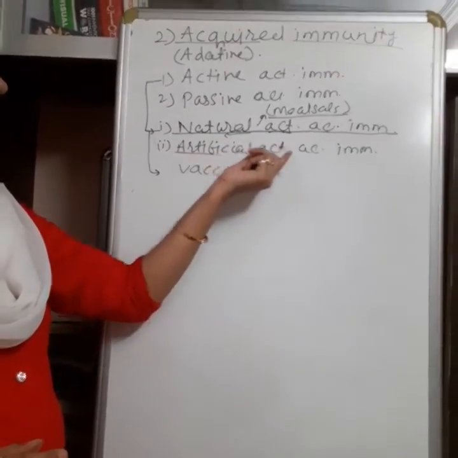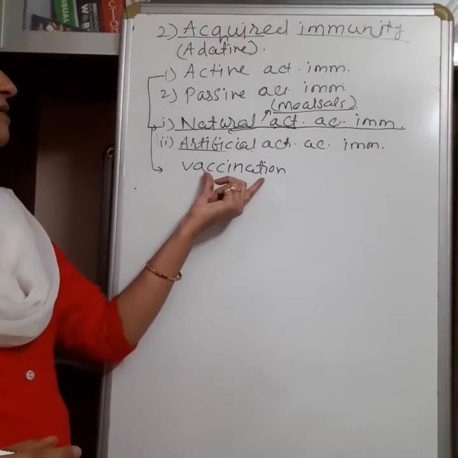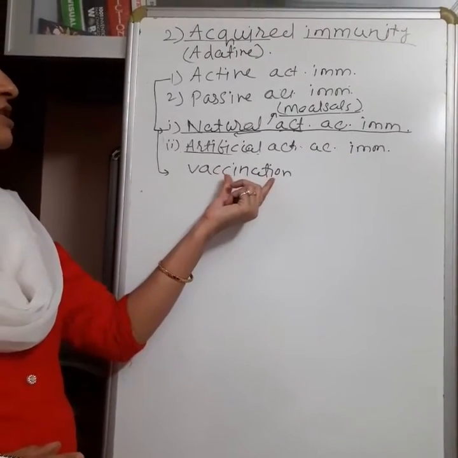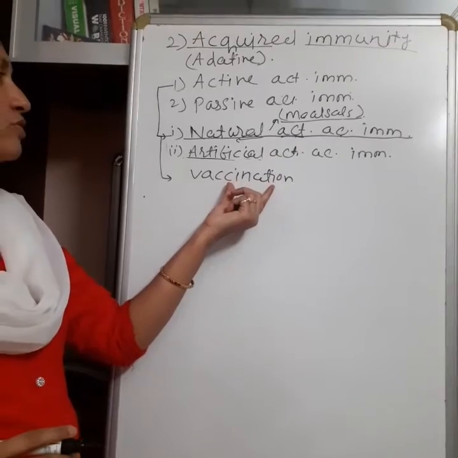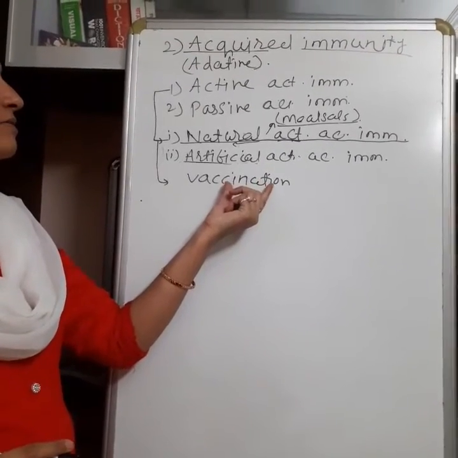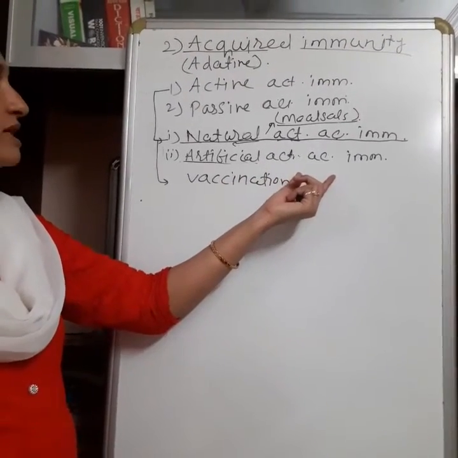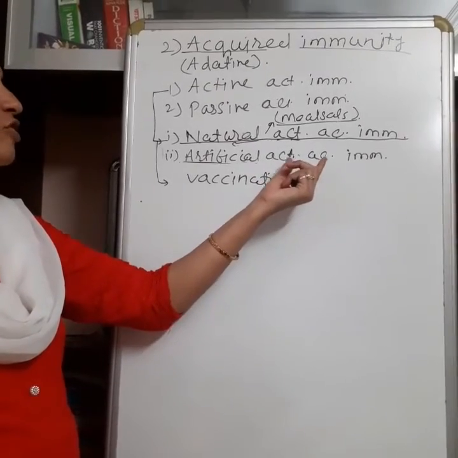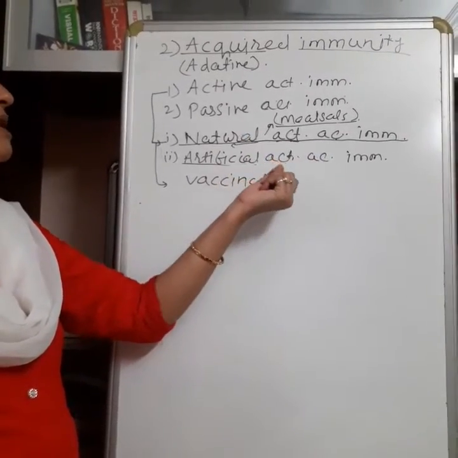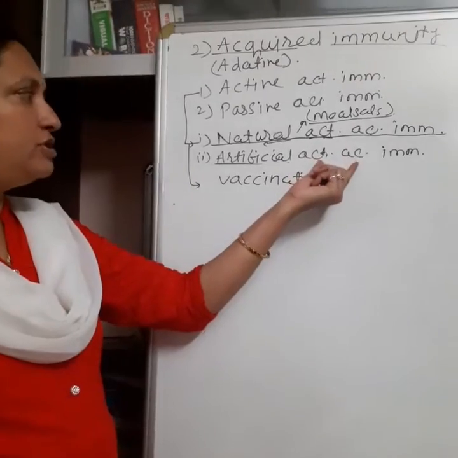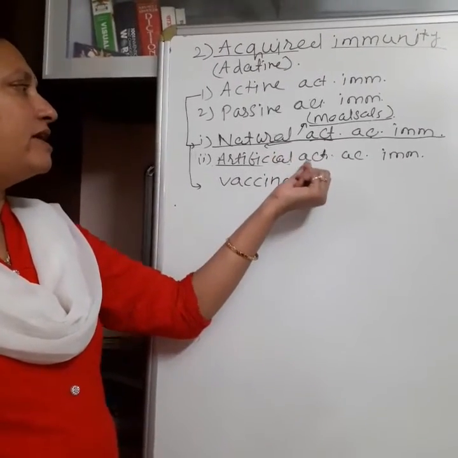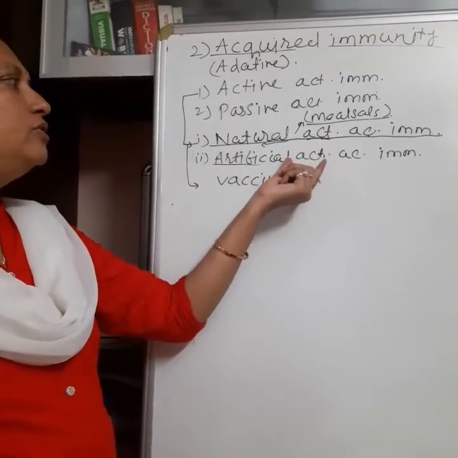Now artificial active immunity is developed by vaccination, meaning artificially we take the pathogen and we give training to the body cells for defense or for destroying the microorganism, and when in future the virus comes naturally, at that time the body gives a quick response.